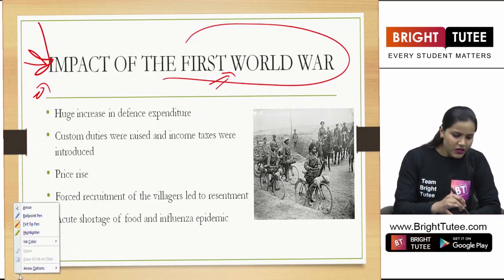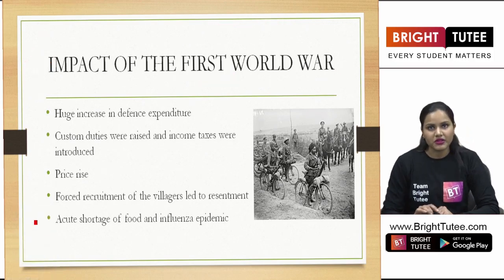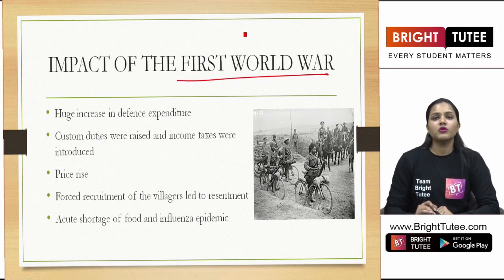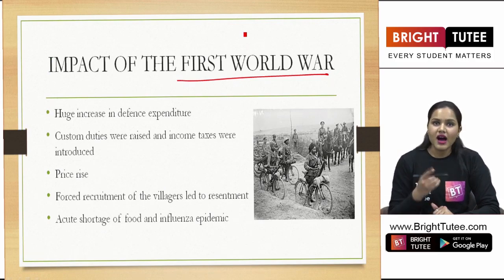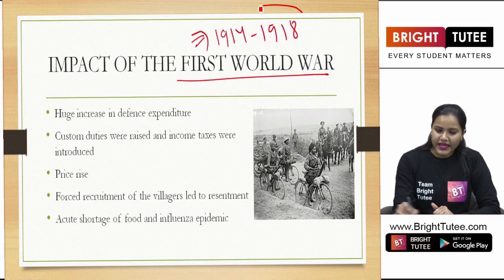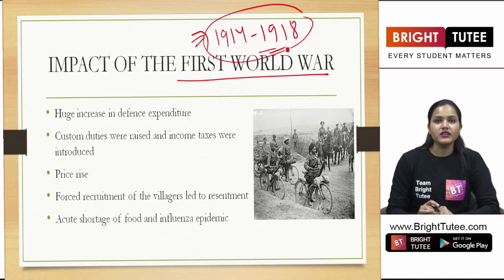Now, in your last chapter as well, you have learnt about the First World War and the Second World War, right? So here we are going to see how this First World War had impacted our country, India. Now you are obviously aware of this timeline for the First World War. That is from 1914 to 1918, correct?